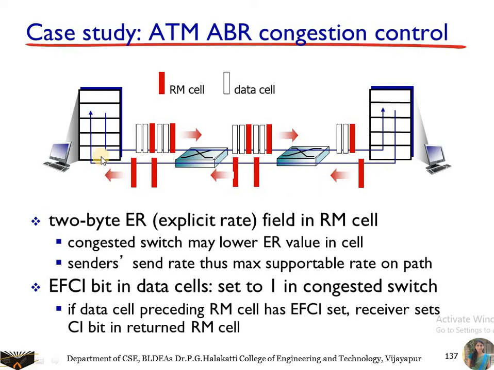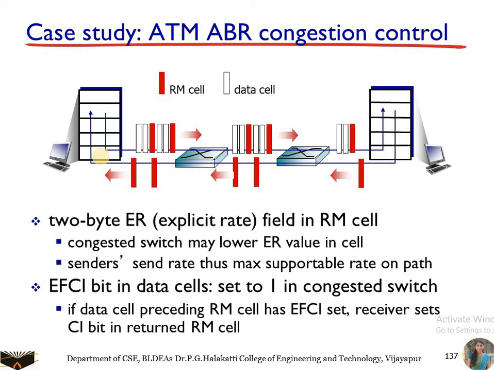Here we have a 2-byte ER field in the RM cell. ER stands for explicit rate, the rate at which the sender has to send the data, and the receiver adjusts its window size accordingly. A congested switch may lower the ER value in the cells, and the sender's send rate must thus be the maximum supportable rate on the path. Congestion does not occur when there is synchronization between the sending rate and the receiving rate.